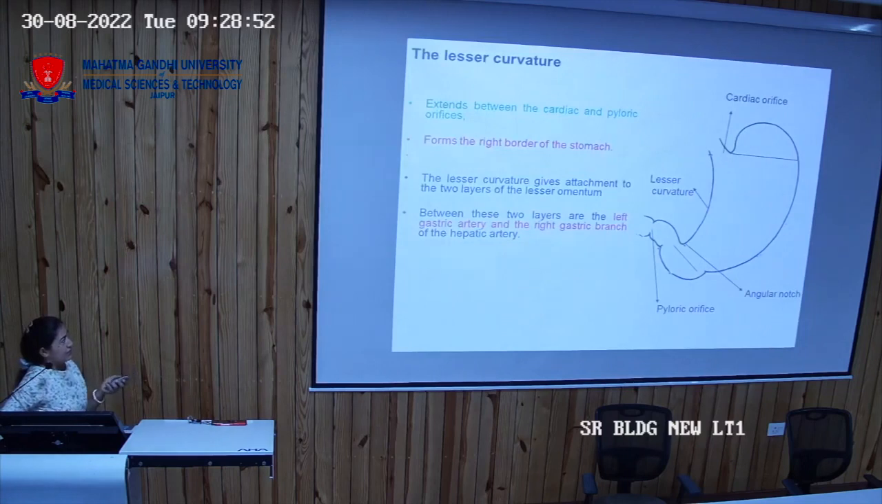Then coming to the lesser curvature and the greater curvature. So what lies at the lesser curvature and what is the border that is formed by the lesser curvature? So this lesser curvature is towards the right side of the body, so it is forming the right border of the stomach, and it is also giving attachment to the peritoneum. Peritoneum has been covered, so you know what is lesser omentum and what is the content of the lesser omentum. How is the lesser omentum formed? It is a fold of the peritoneum. What are the contents of this lesser omentum? That you will find along the lesser curvature of the stomach.